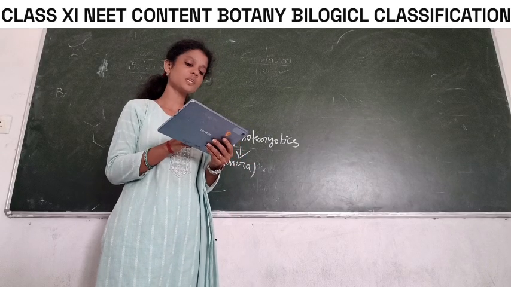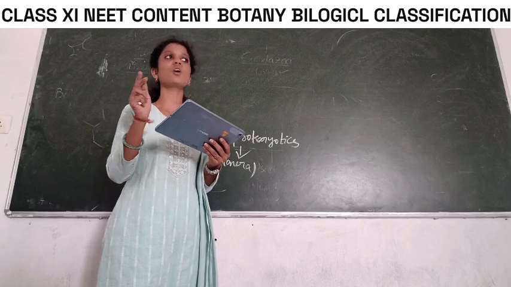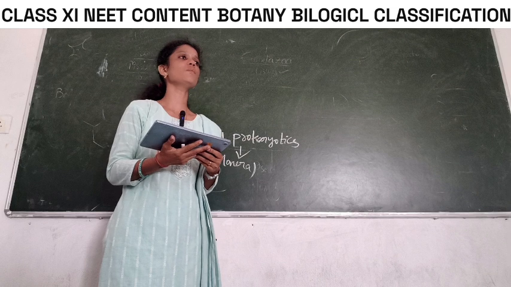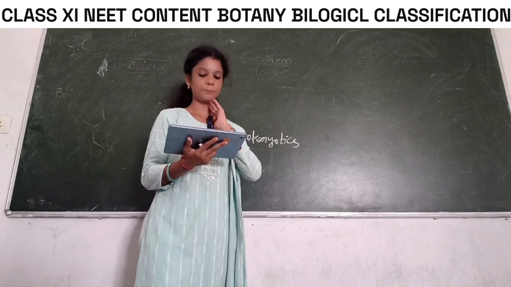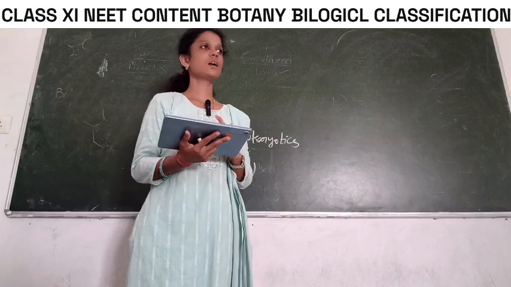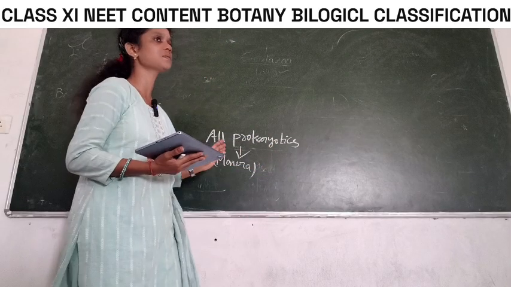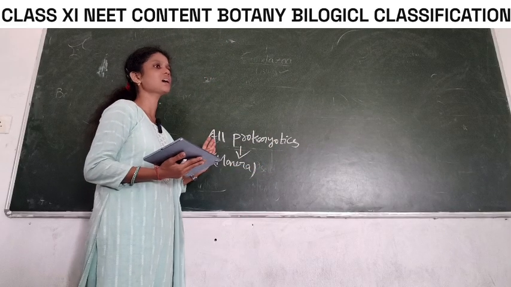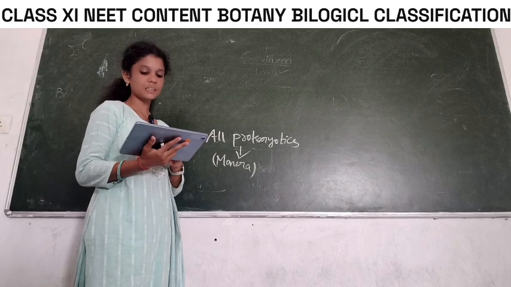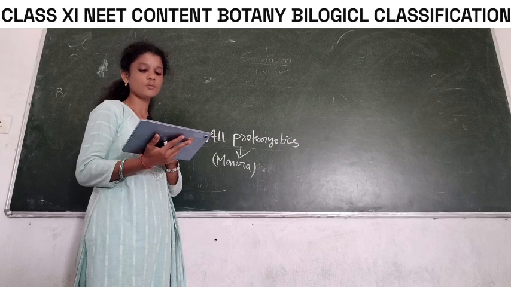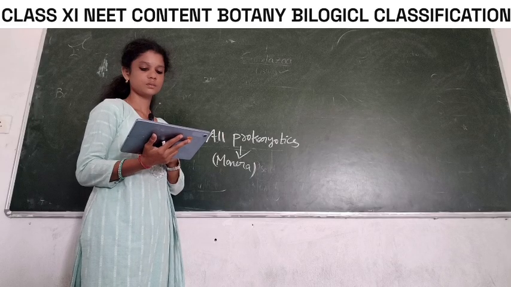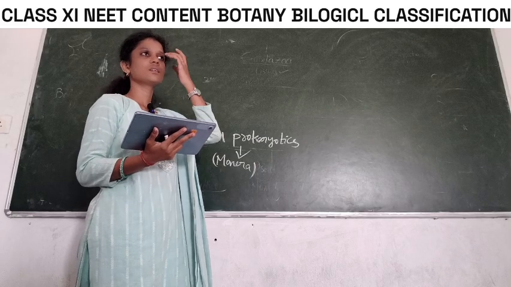See, the first option is mushrooms are fungi. Right or wrong? Right, because all mushrooms come under fungi. Coming to B, bacteria are prokaryotes. All bacteria come under prokaryotes. Bacteria are the sole members of prokaryotes, and bacteria are sole members of Monera. Right or wrong? Right.